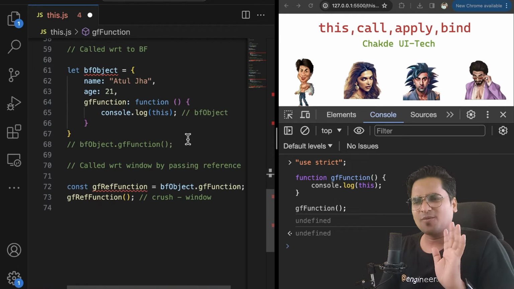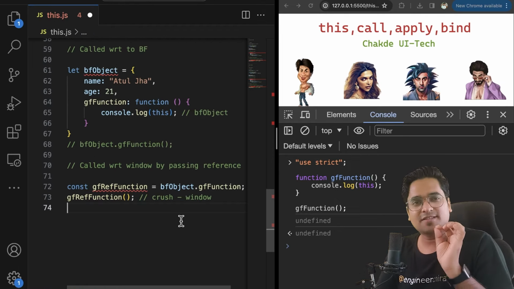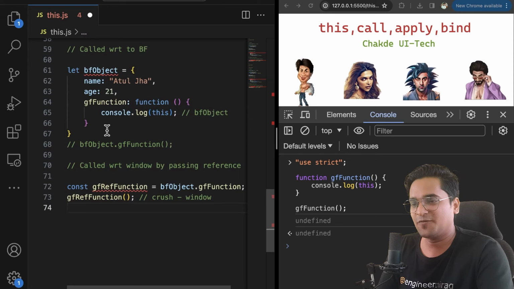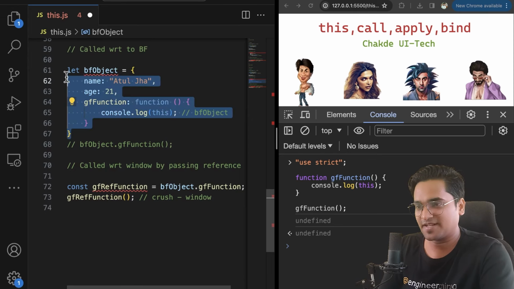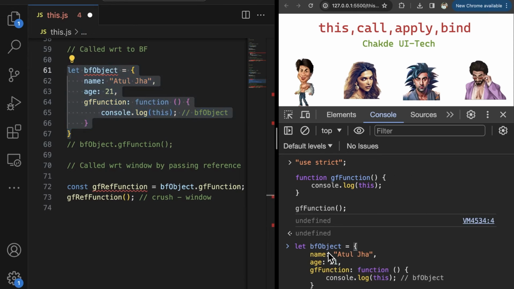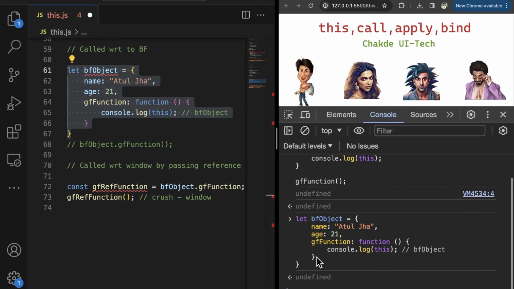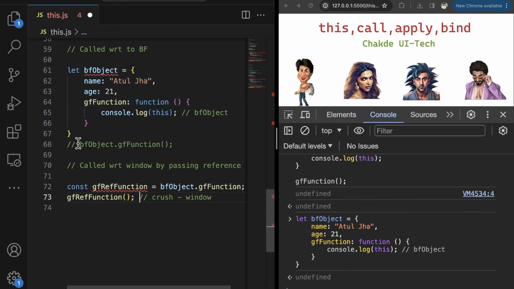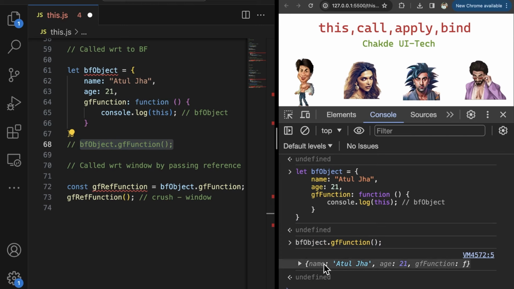I think that is almost easy peasy, sorted. Rest, the story remains the same, which is if you have BF, guys, which is very simple. In this case, if we execute this guy, now you are executed with respect to a BF. Then what is going to happen? You will print the particular BF name, which is BF1 object. It is going to print that, nothing special.